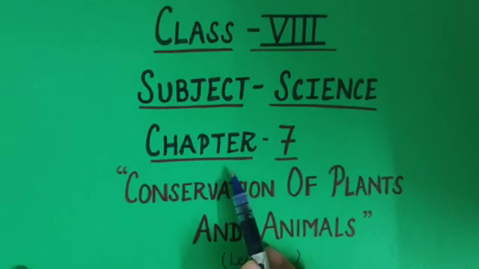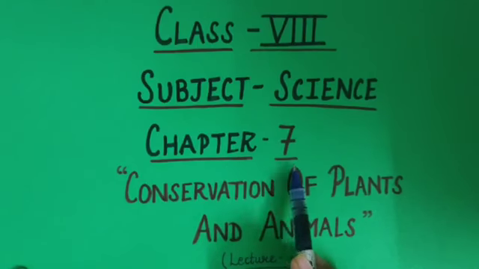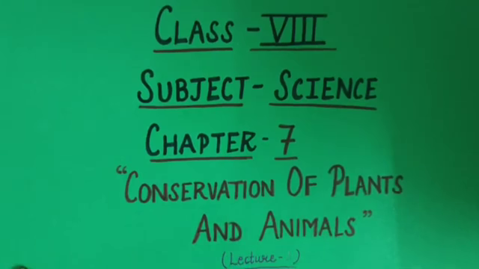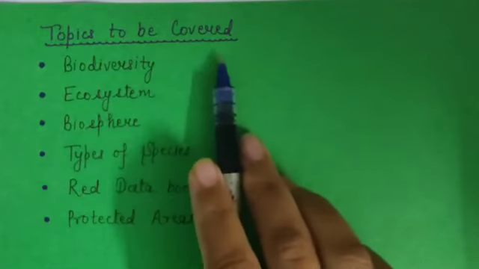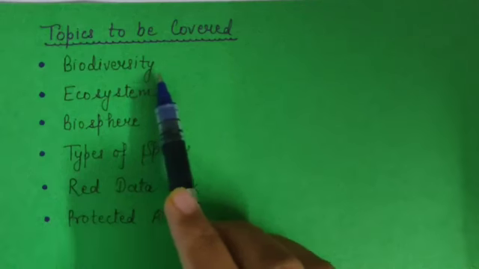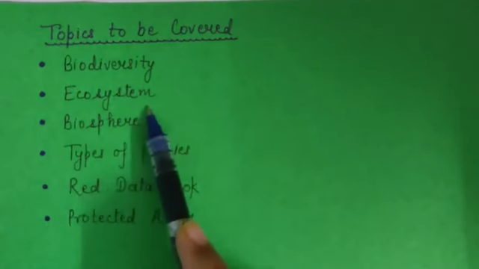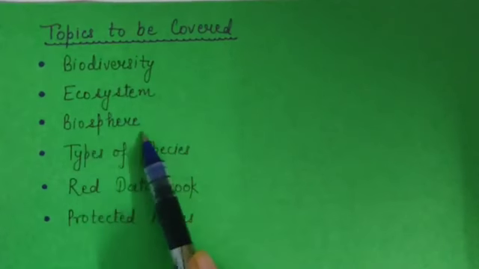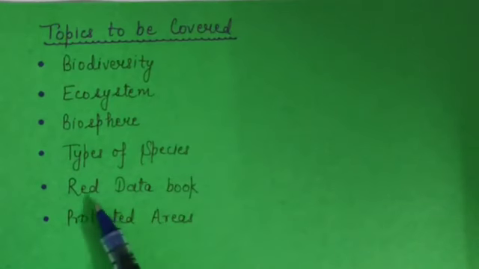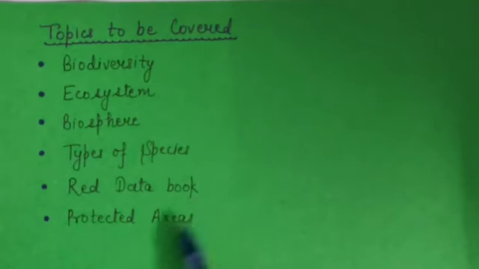So today we will start a new chapter number 7, that is conservation of plants and animals. This is your lecture number 1. Topics to be covered in this lecture are: first topic is biodiversity, second is ecosystem, biosphere, types of species, red data book, and protected areas. So we will cover these topics in this lecture.